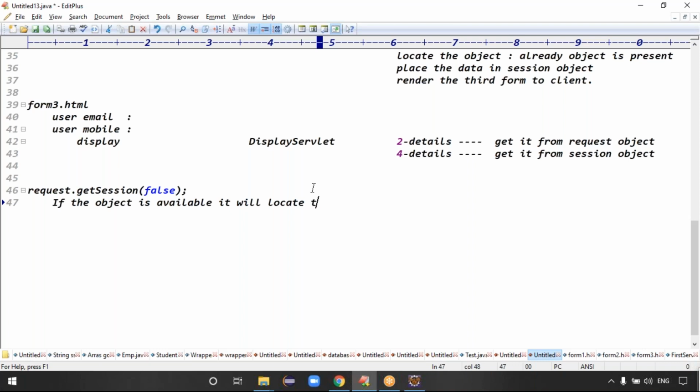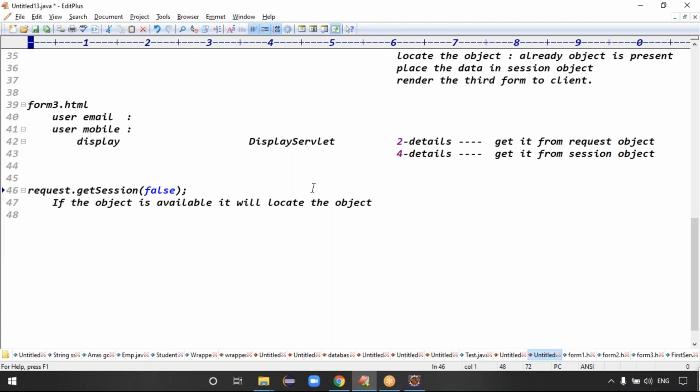Locate, in Spring classes, the faculty frequently use this word: locate the object, create the object. Create the object means creating a new object. Locate the object means the object already exists and the reference is pointing to that object. If the object is available, it will locate the object, guys.